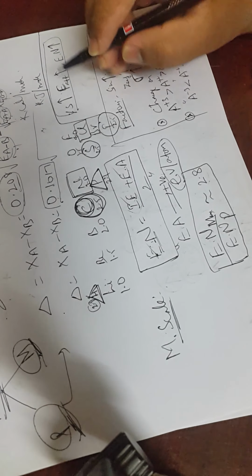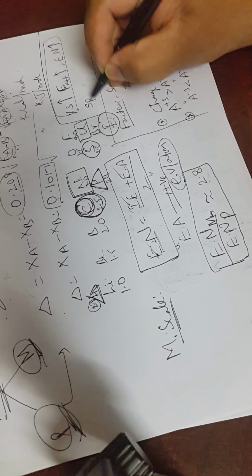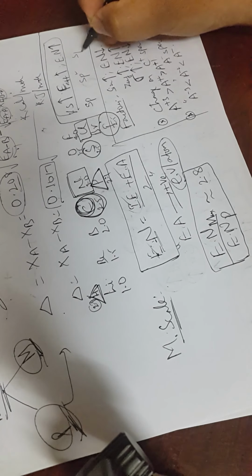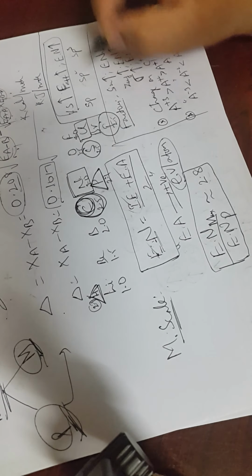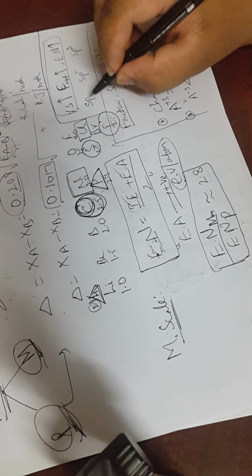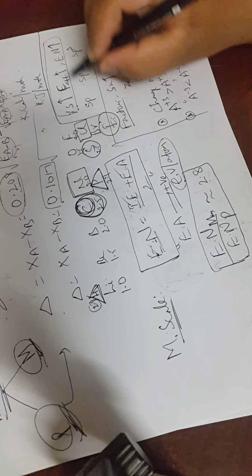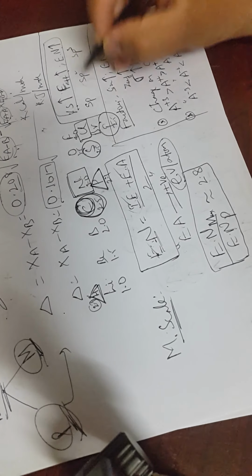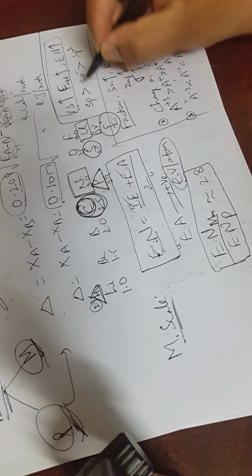Everything is directly proportional. Suppose this question was asked: sp, sp2 and sp3, give the order of their electronegativities. In sp there is 50% s character, so more force of attraction, electronegativity is highest. So sp is greater than sp2 is greater than sp3.